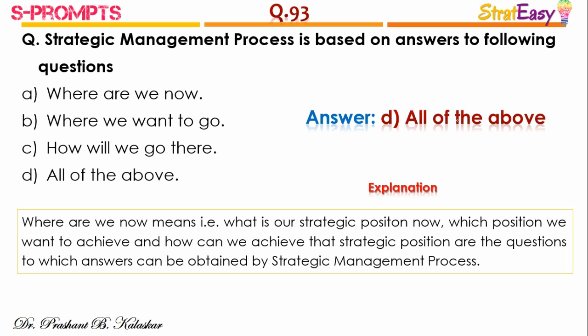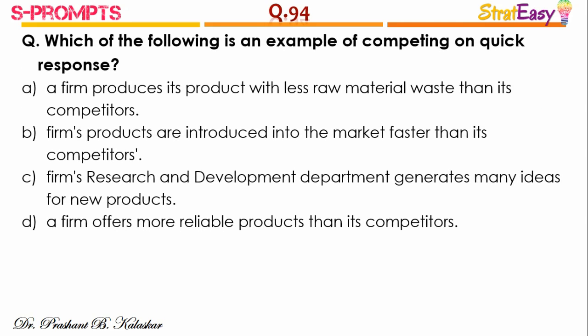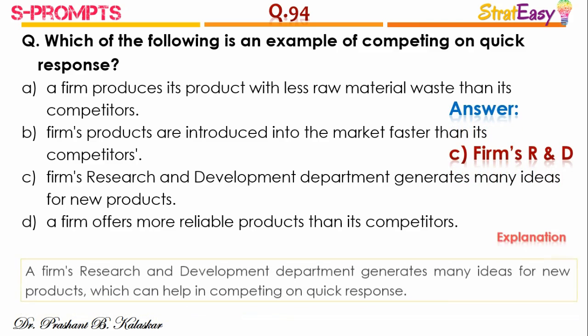Where we are now means what is our strategic position now, which position we want to achieve, and how can we achieve that strategic position are the questions to which answers can be obtained by the strategic management process. Hence, for this question, the right answer is option D, all of the above. Question number 94. Which of the following is an example of competing on quick response? And the right answer is option C, firm's research and development.